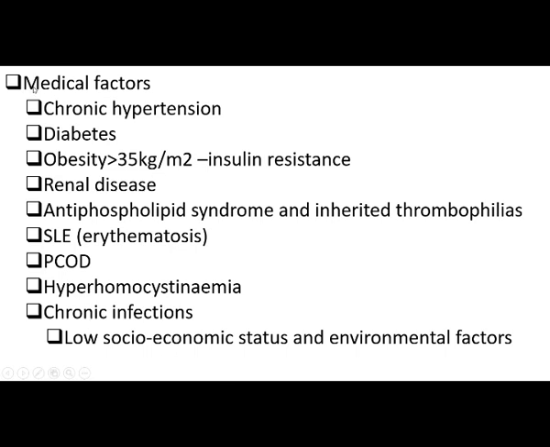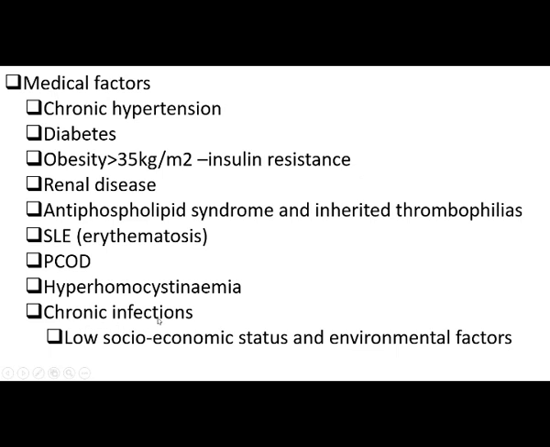Next we can see the medical factors that cause preeclampsia. First is chronic hypertension, diabetes, obesity, that is more than 35 kg, and also insulin resistance, renal disease, antiphospholipid syndrome and inherited thrombophilias, SLE, systemic lupus erythematosus, and PCOD, polycystic ovarian disease, hyperhomocysteinemia.